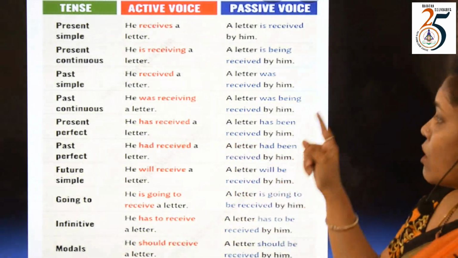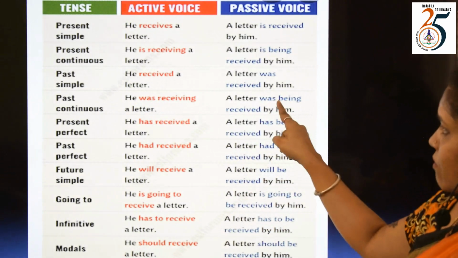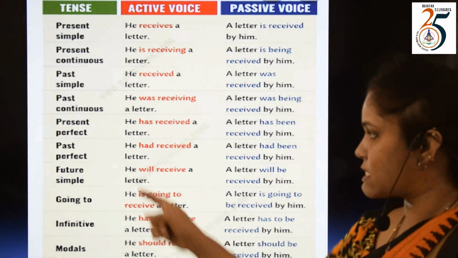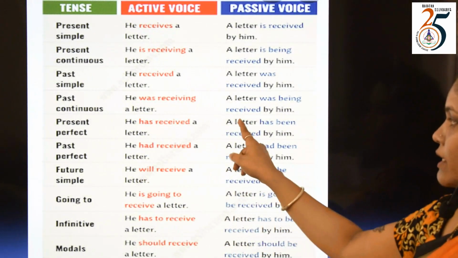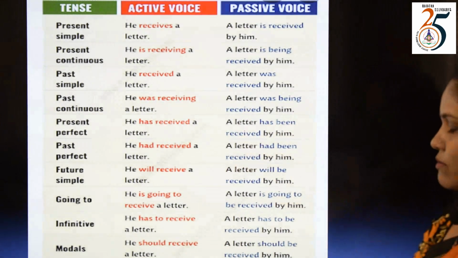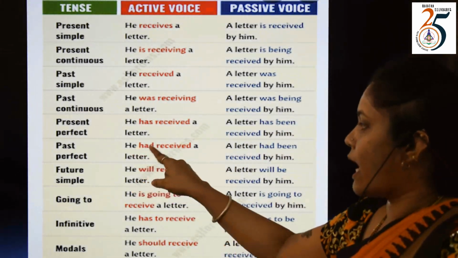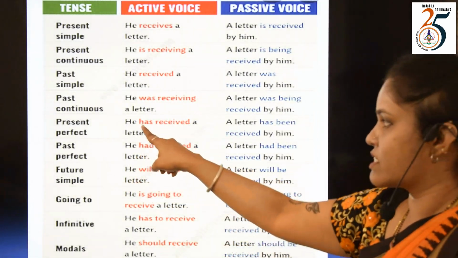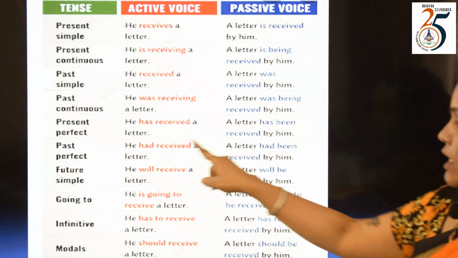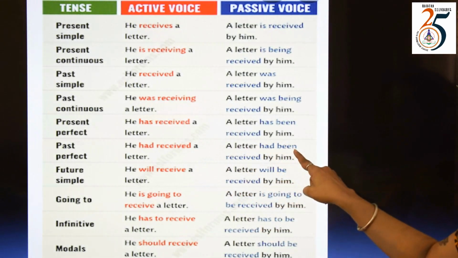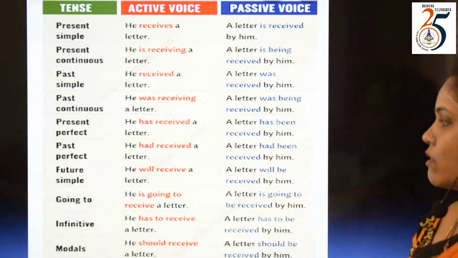"A letter was being received by him." "He has received a letter." "A letter has been received by him." "He had received a letter," past perfect. So "been": "A letter had been received by him."